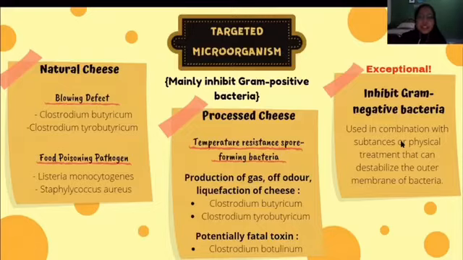Okay, secondly, in processed cheese, the typical heat processing of raw cheese is not enough to eliminate spores that are often present in the ingredients during cheese making. Temperature-resistant spore-forming bacteria like Clostridium species can still survive. For example, Clostridium butyricum and Clostridium tyrobutyricum that produce gas, odor and liquefaction of cheese. And other than that, Nisin will also target Clostridium botulinum that can produce potentially fatal toxin.